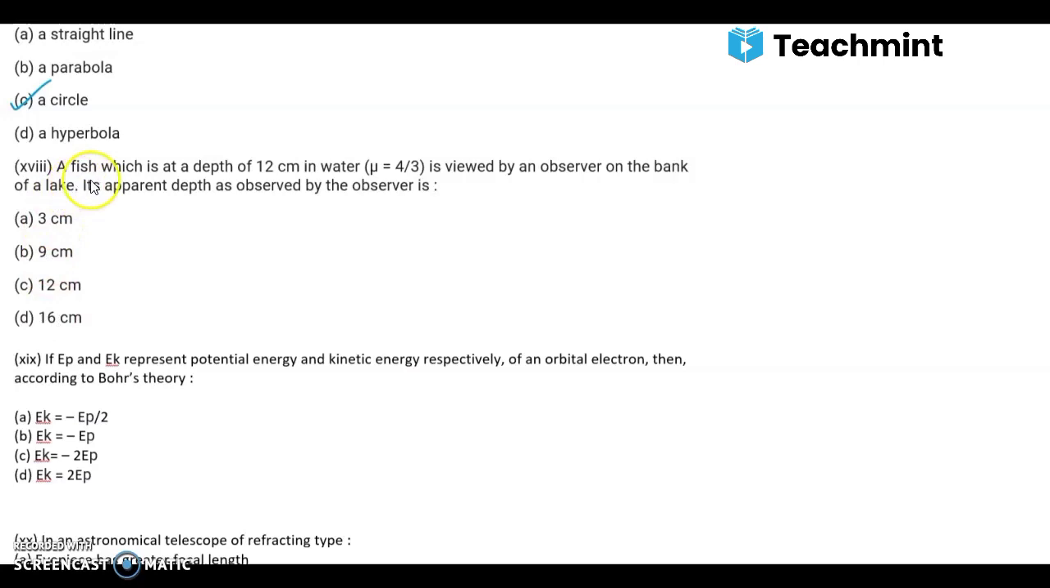18th question. A fish which is at a depth of 12 centimeter in water, μ, that is refractive index, is given 4/3, is viewed by an observer on the bank of a lake. Its apparent depth as observed by the observer is A 3 centimeter, B 9 centimeter, C 12 centimeter, and D 16 centimeter. After calculating this, you'll get the answer B, that is 9 centimeter.